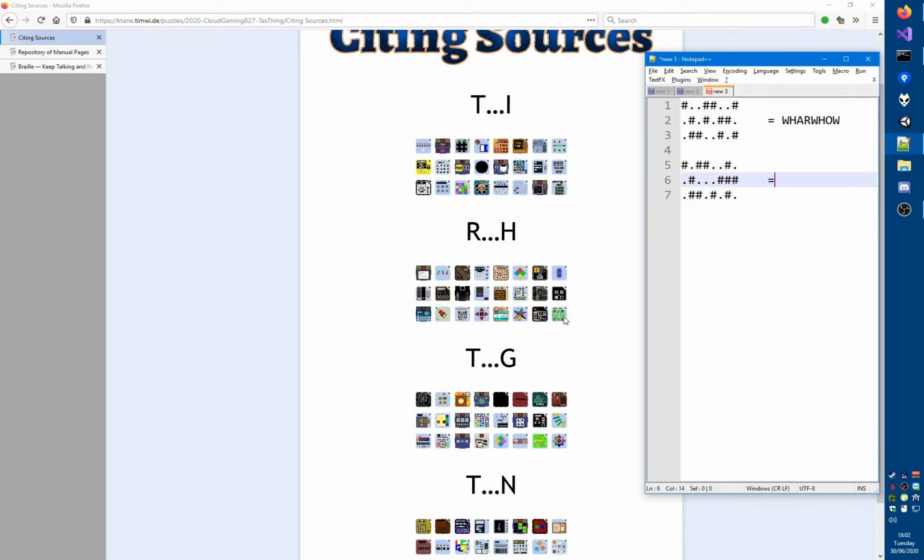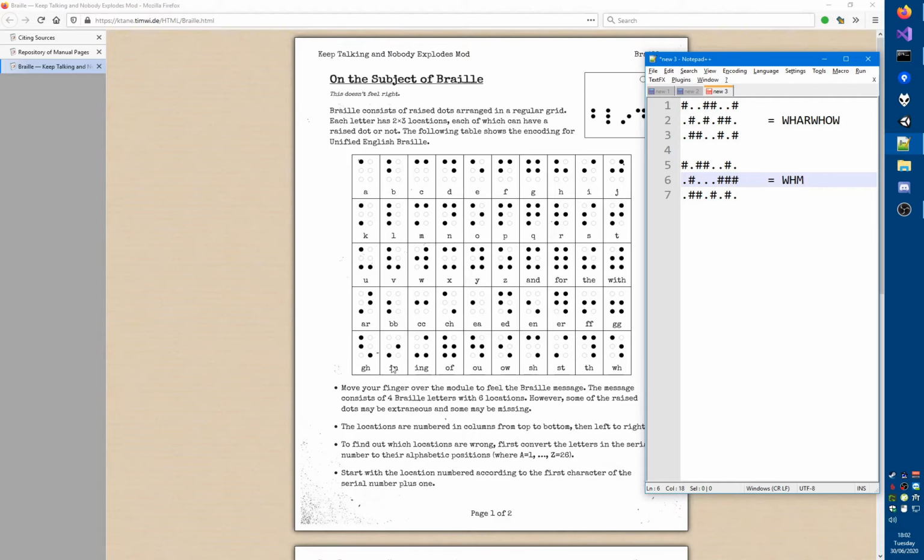So if I read that, once again it's WH, and then we have that is a P. No, it is not. It is M. That is very strange. And this looks like EN. No, it's IN.